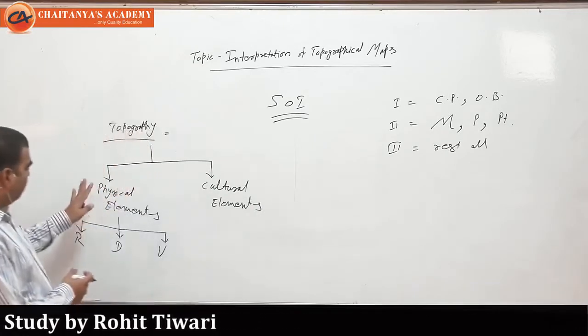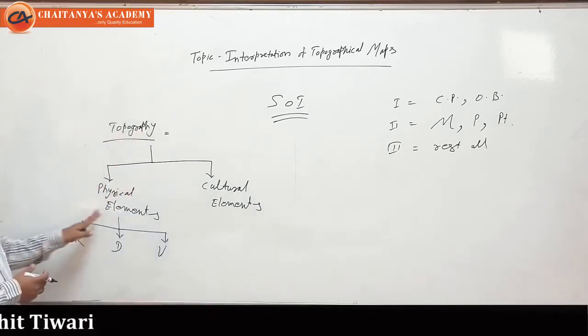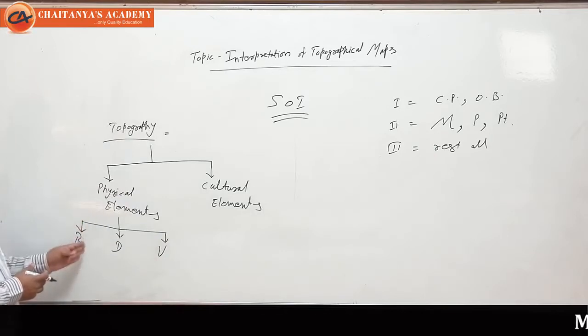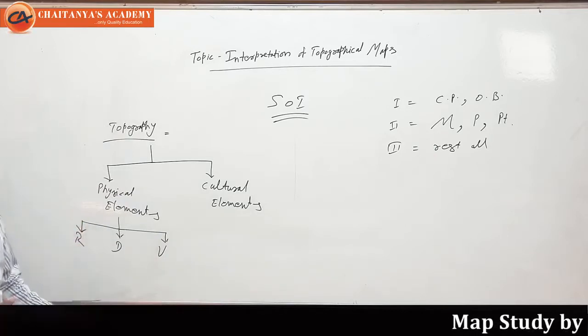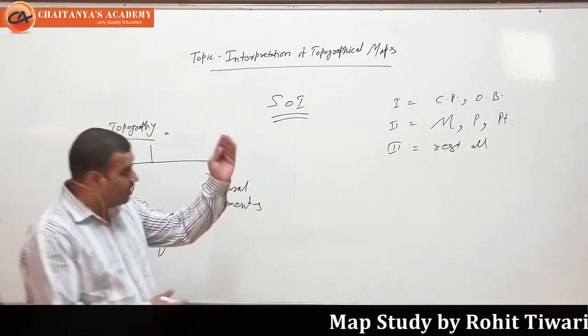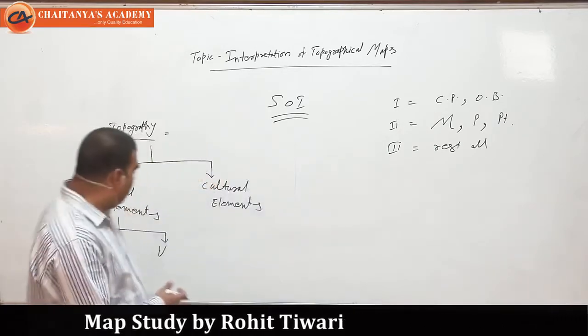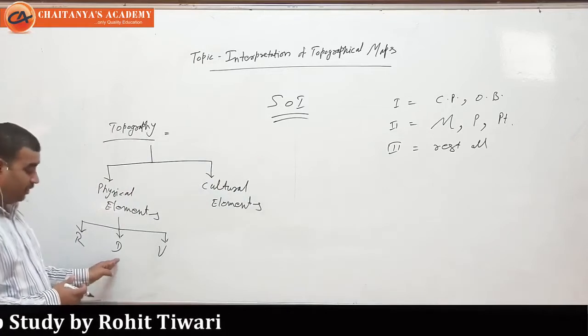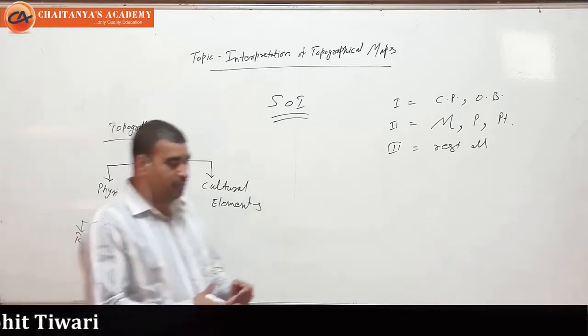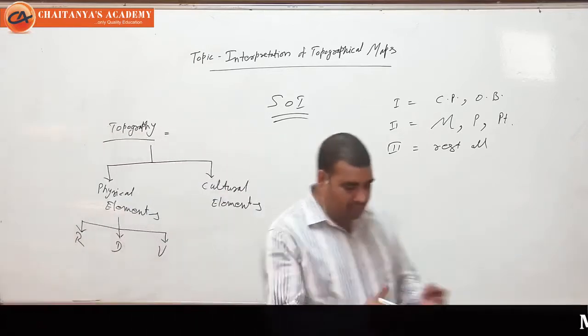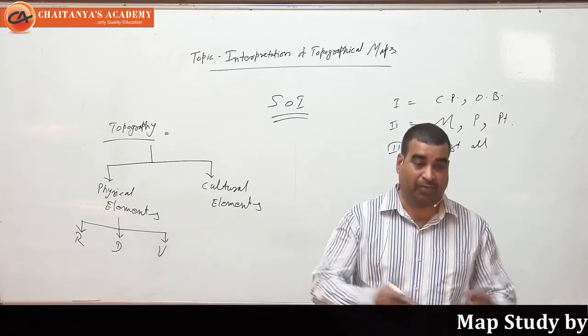In the physical elements of topography, we have to study relief: first order, second order, and third order relief features. And then we have drainage. Drainage means an area which is drained by a particular river.